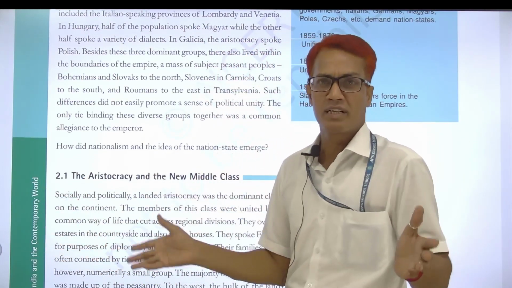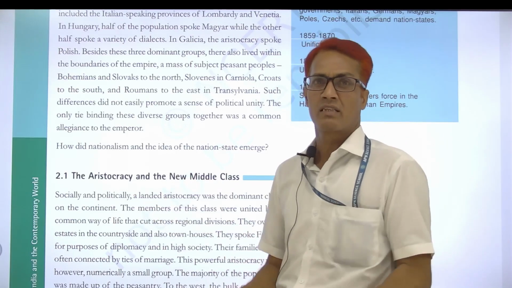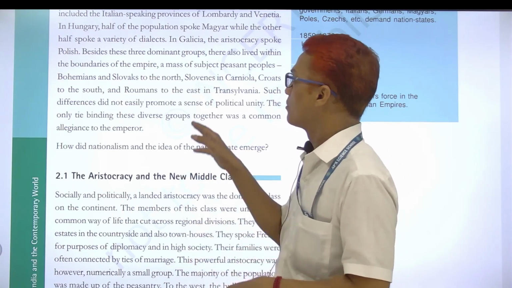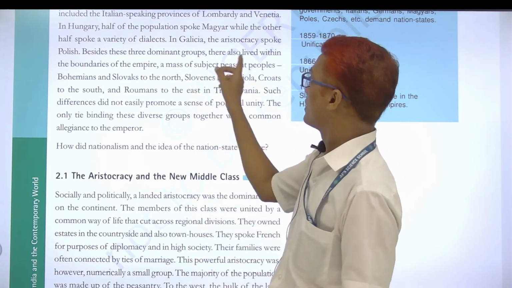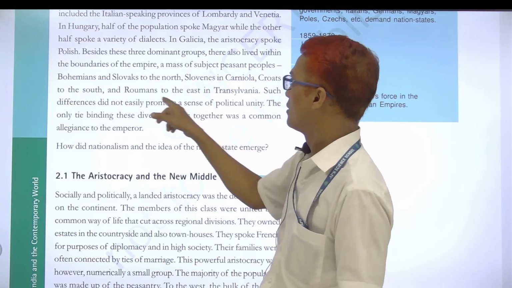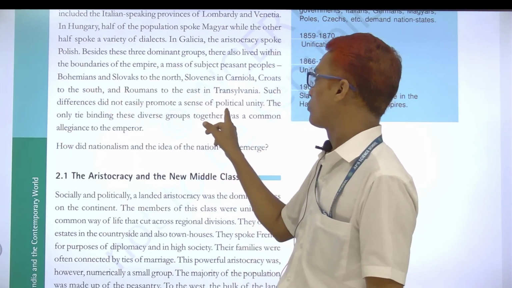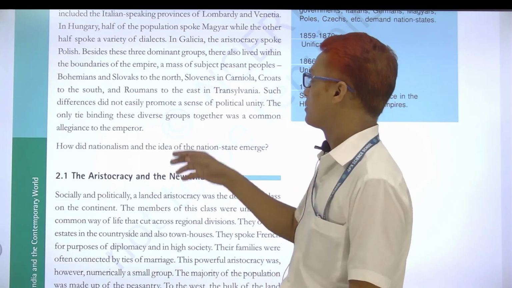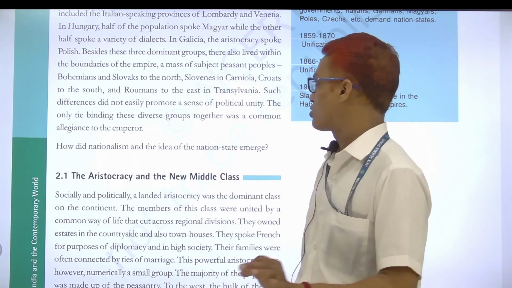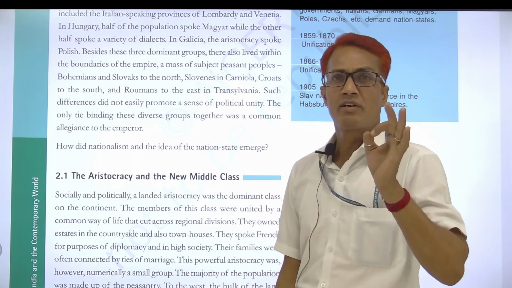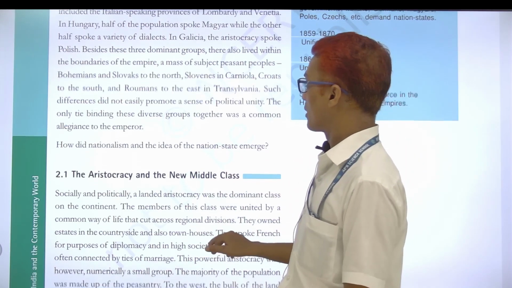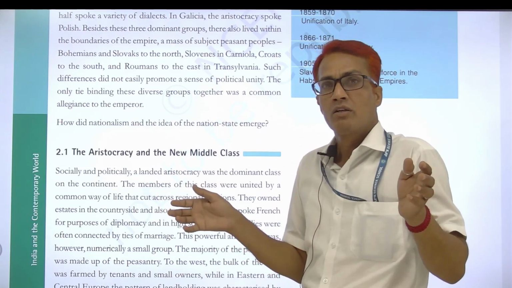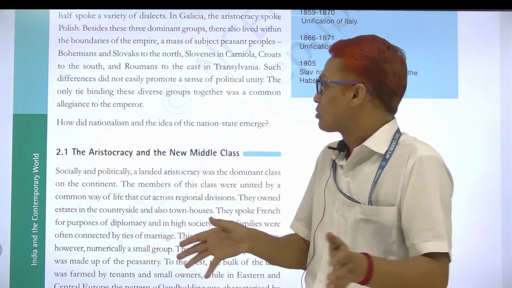Besides these, in some boundary areas, some types of peasants were living there. They did hard work for the Habsburg Empire. So here some peasant areas are given. You can see Bohemians, Slovaks to the north, Slovenes in Carniola, Croats to the south, and Romanians to the east in Transylvania.